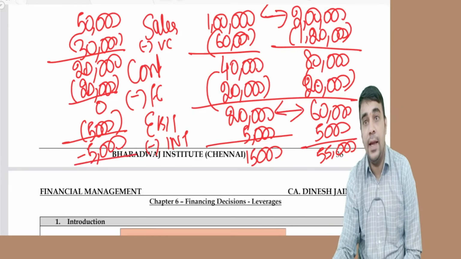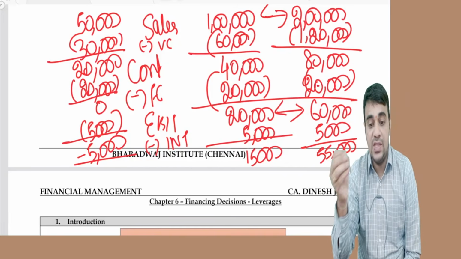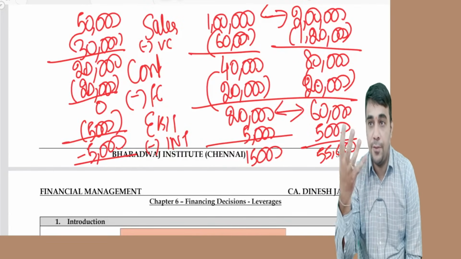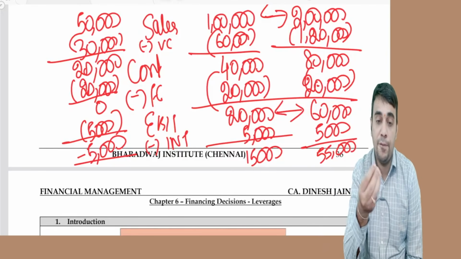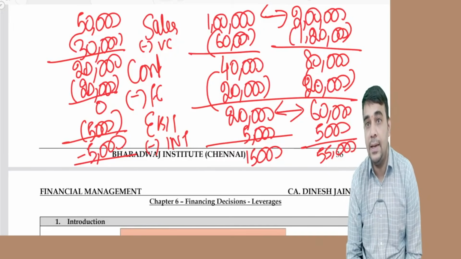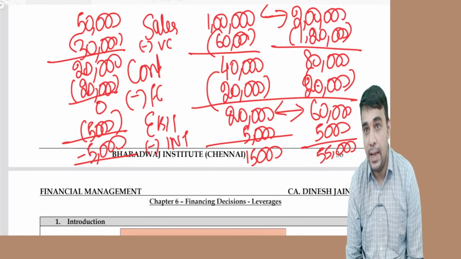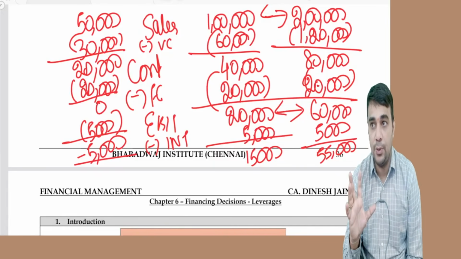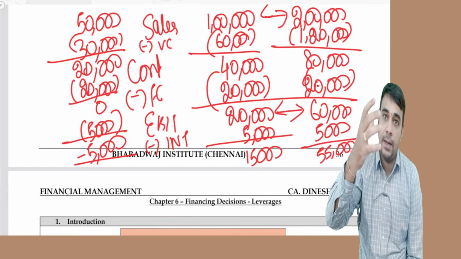Sales became half. I was thinking profit will become half, but from 15,000, profit has become negative 5,000. This is the scenario which is panning out here. Profit may become half.